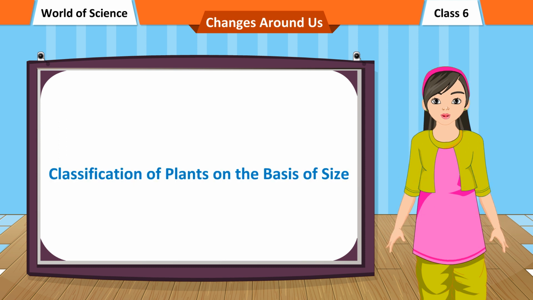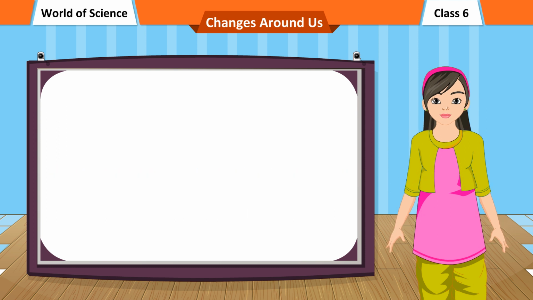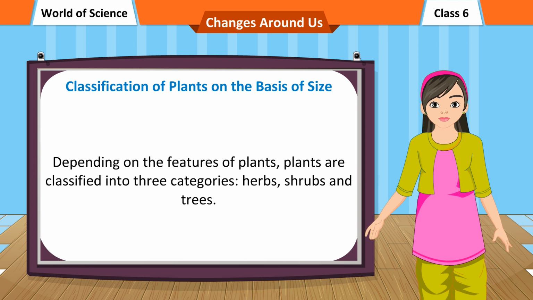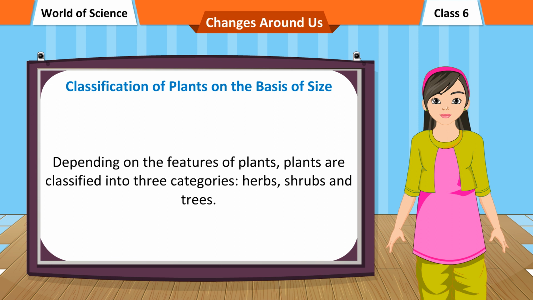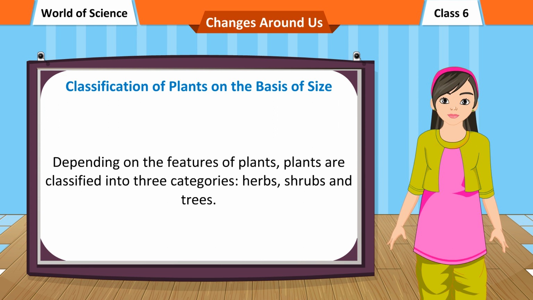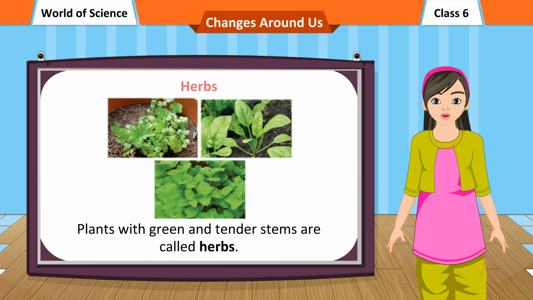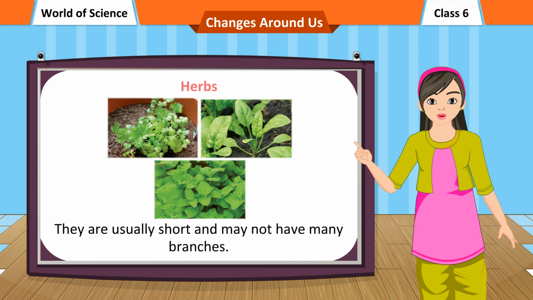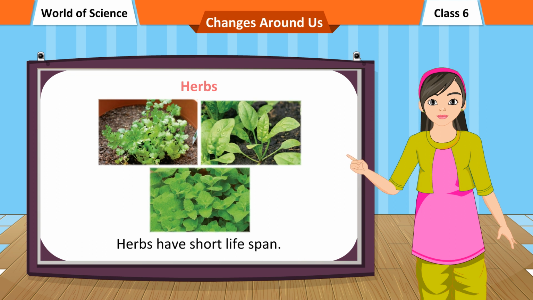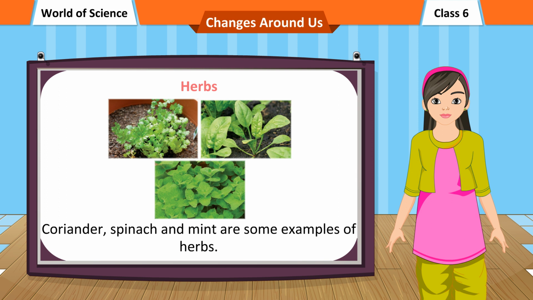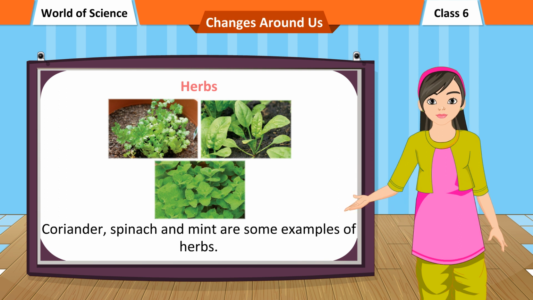Classification of plants on the basis of size. Depending on the features of plants, plants are classified into three categories: herbs, shrubs, and trees. Herbs. Plants with green and tender stems are called herbs. They are usually short and may not have many branches. Herbs have short lifespan. Coriander, spinach, and mint are some examples of herbs.